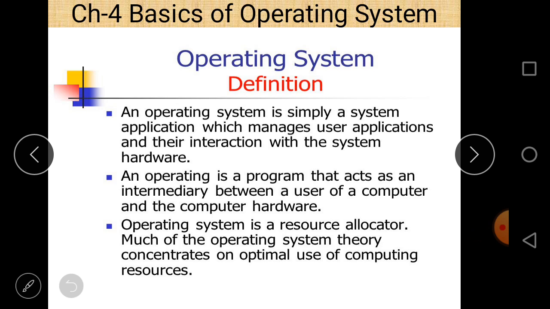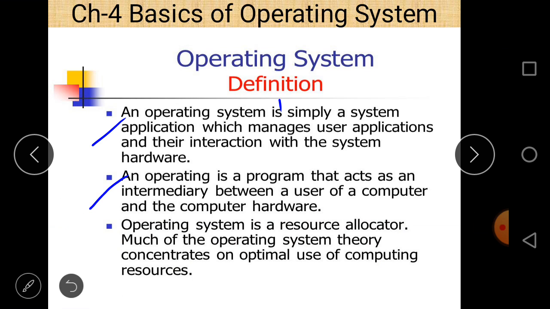First point is, an operating system is simply a system software. It is a system application which manages user applications and their interaction with the system hardware. And second point is, an operating system is a program that acts as an intermediary between a user and the computer hardware.